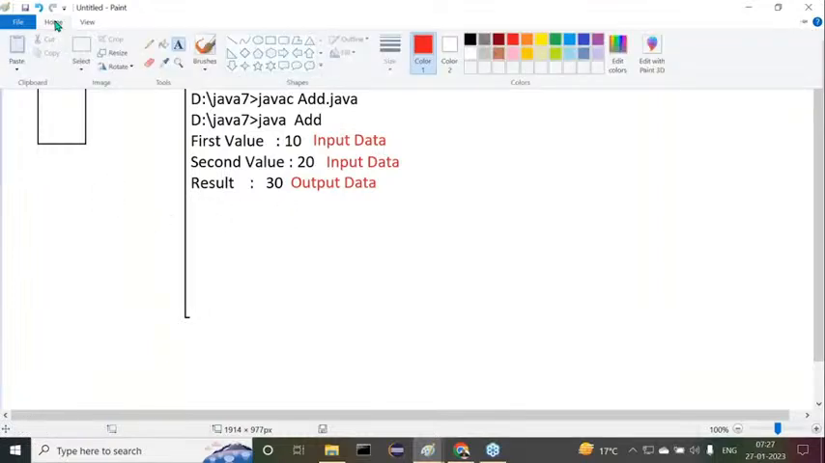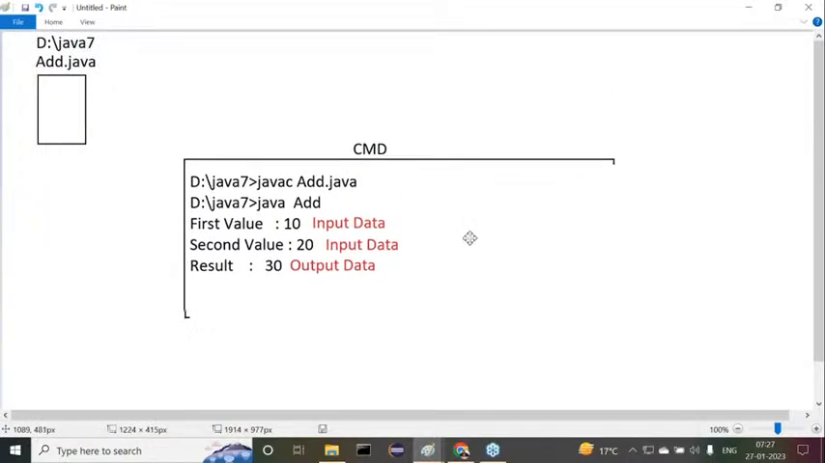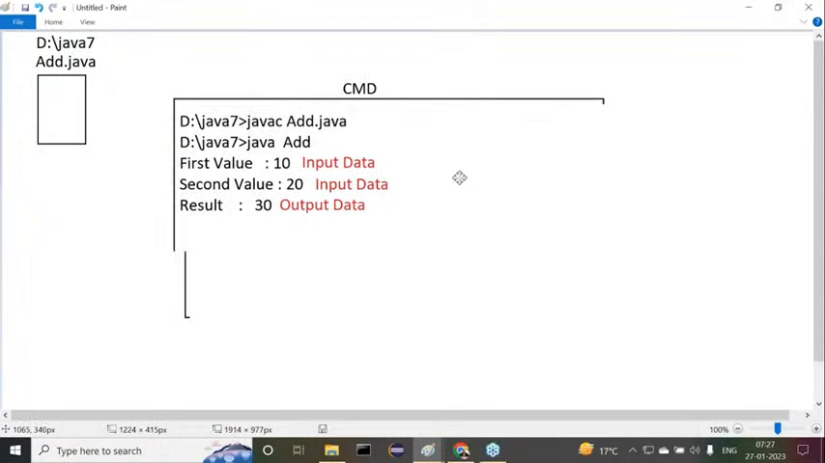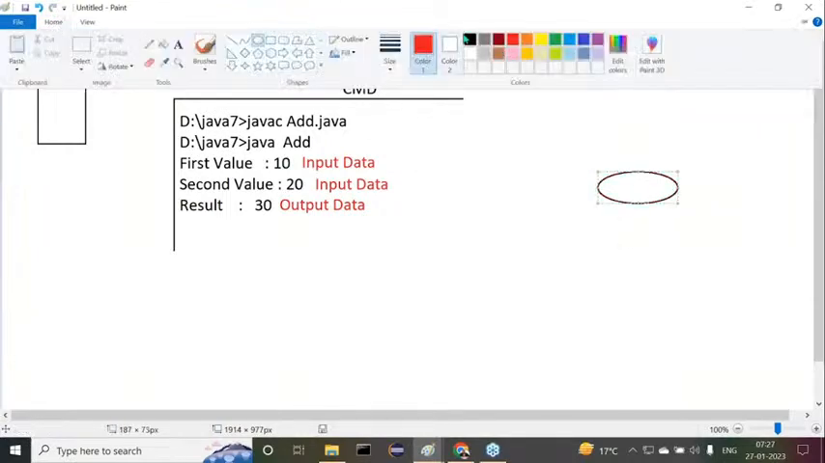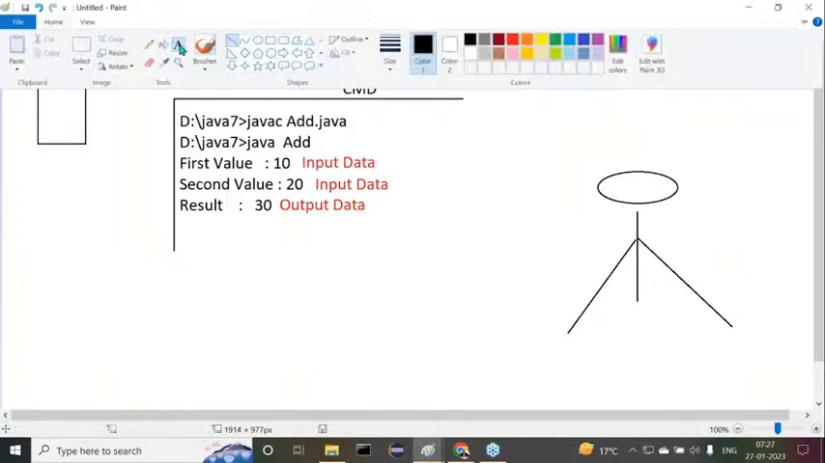Observe carefully. All right. One more small comparison here I'm telling you. Now try to observe this carefully. Right, sir. The program exists here. Now this is the command prompt. Now the user exists here. Now understand this clearly. This is the program. Here the user exists.